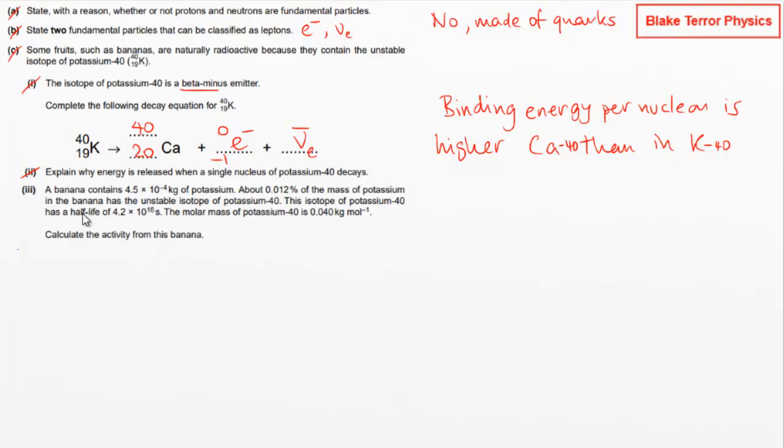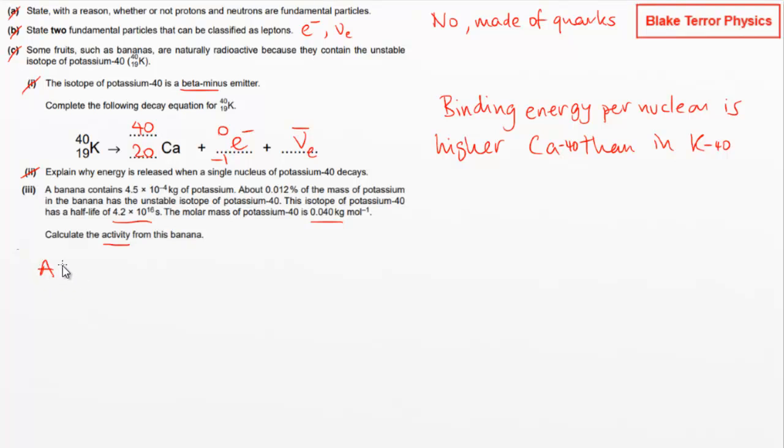All right, looks like we're ending on a calculation. So we've got a banana containing 4.5 times 10 to the minus 4 kilograms of potassium. A small amount of that mass of potassium is unstable. And it's got this half-life, and it's got that molar mass. Right, so they've given us a lot of information here. Now we need to calculate the activity.